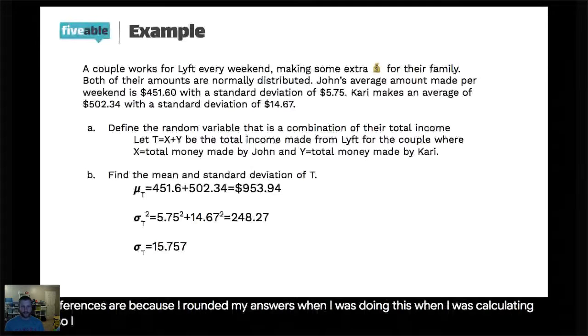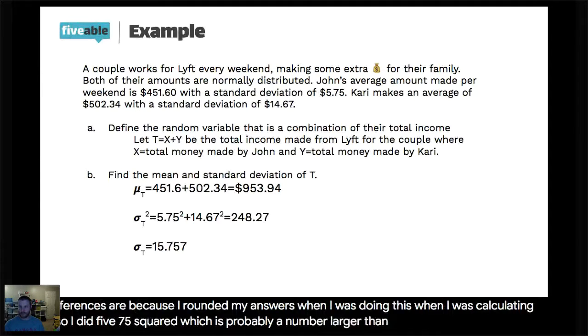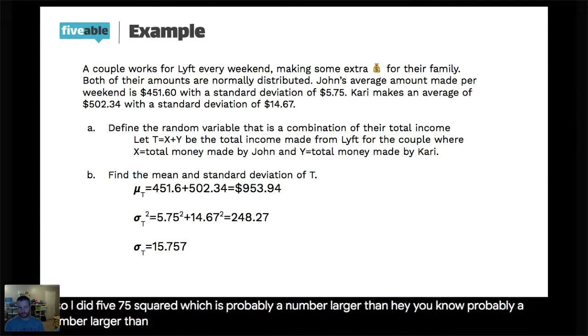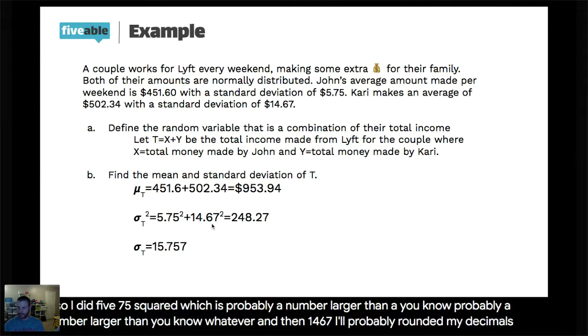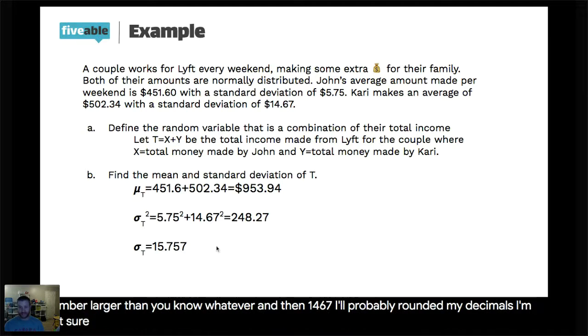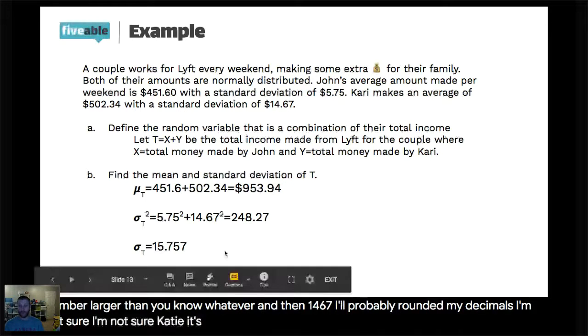So I did 5.75 squared, and then 14.67, I probably rounded my decimals. I'm not sure, Katie. It's probably rounding issues.